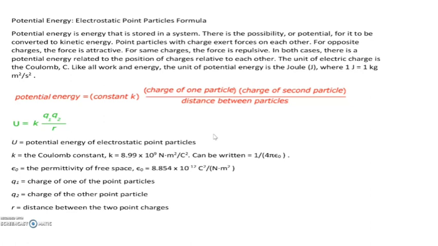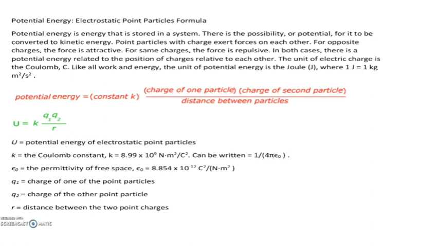This is actually the equation for Coulomb or the charge. Okay. So here potential energy is an energy which is stored in that system. The object or the system is in a static condition, is not moving, and the energy possessed by that system under the static conditions is called potential energy. So here there's a possibility or potential for it to be converted to kinetic energy.